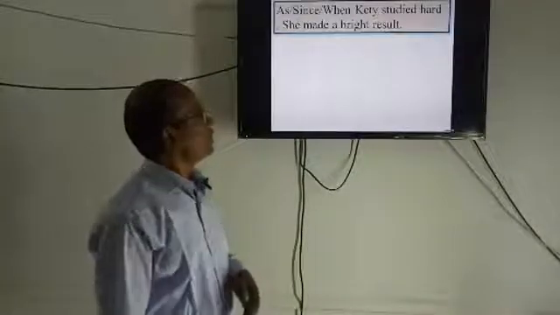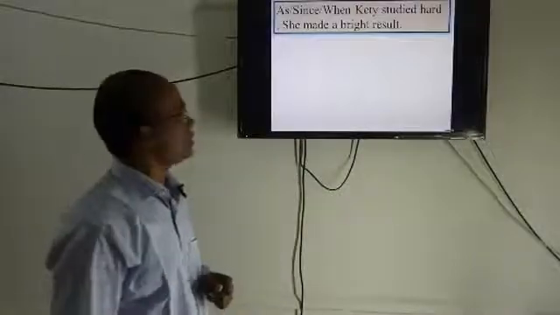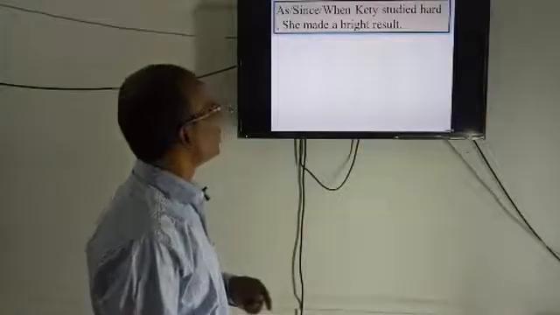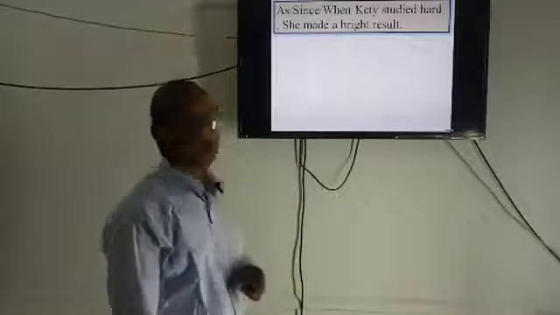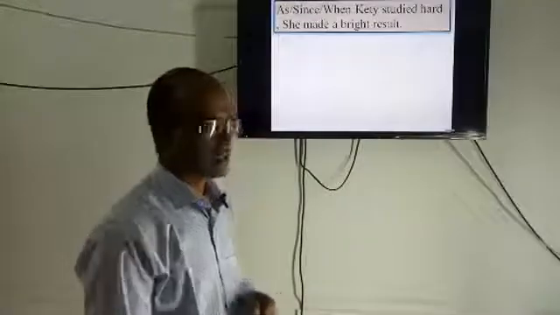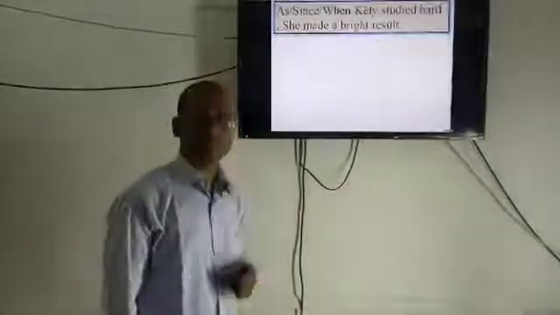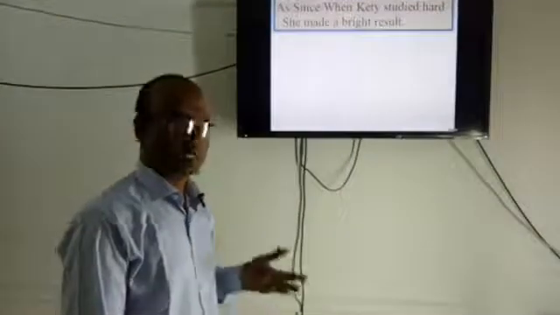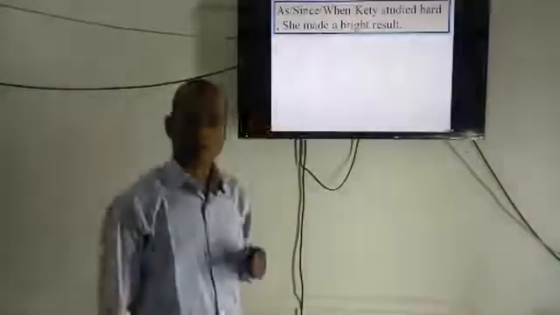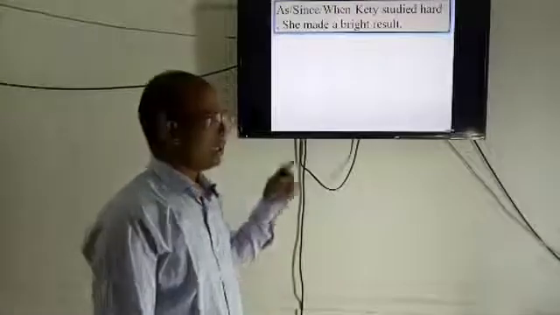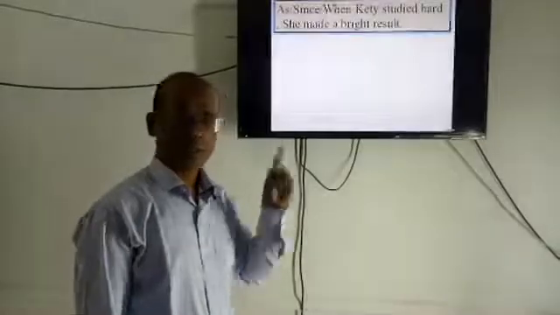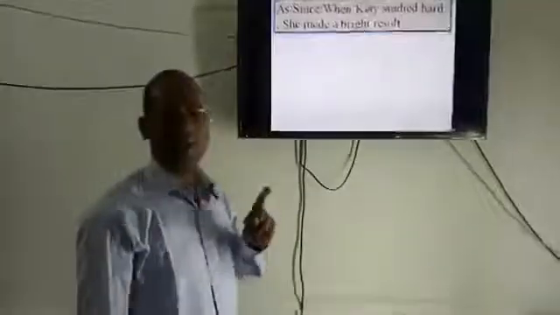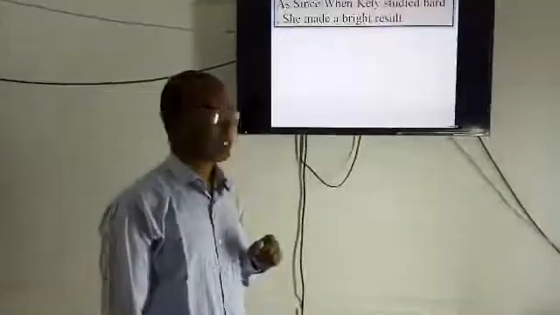Dear students, there is an example: As/since/when Katie studied hard, she made a bright result. Can you say what type of sentence it is? Definitely it's a complex sentence. How can we identify a complex sentence? Because there must be a subordinate clause.